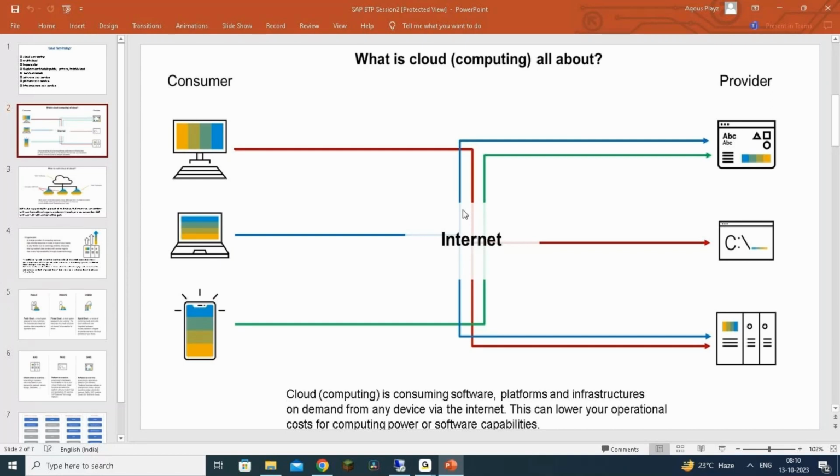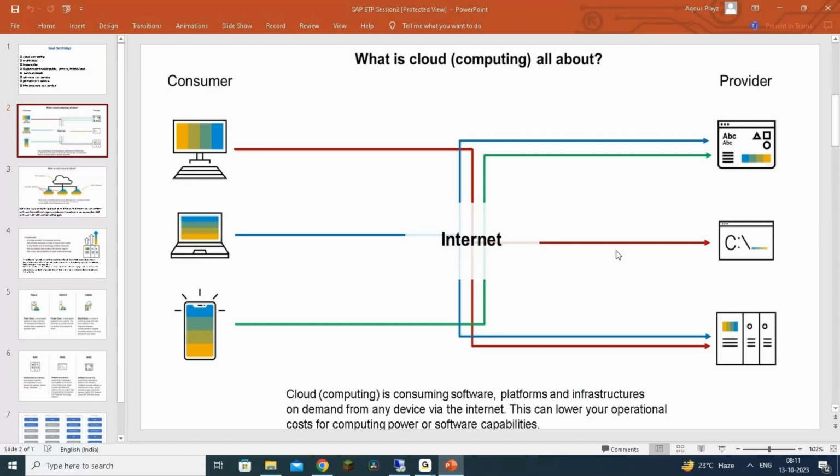Sometimes there will be higher loads when you need more resources, but only for a temporary period. If you had to set up data centers on your own premises, you would have to increase the hardware configurations, but that would be used only temporarily, so you would have to invest a lot for that. All that is not necessary when we go with cloud computing, right? That's a major advantage. You don't need to set up anything. You can just start using it as and when you need it.